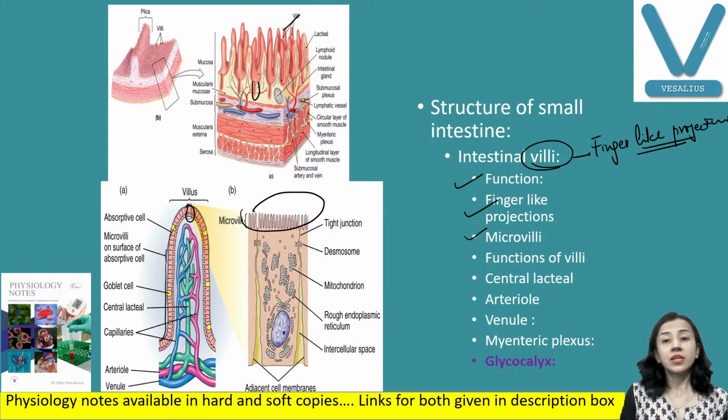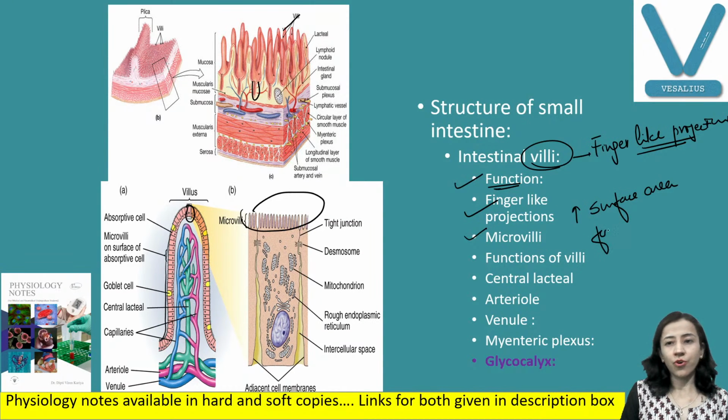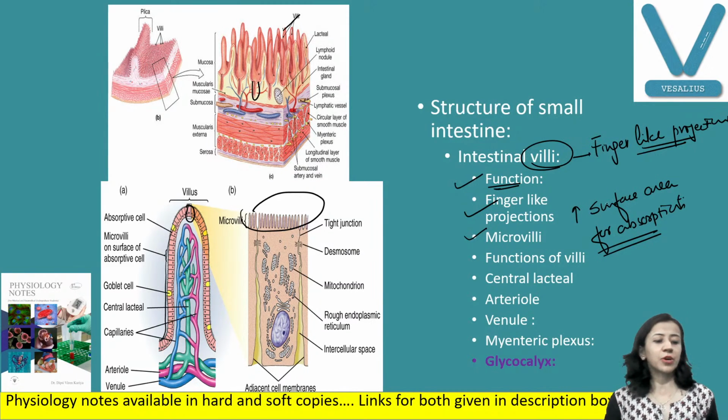Now, another important thing here is, what is the function of villi and microvilli? These villi and microvilli increase the surface area of intestine, surface area for absorption. So you can say that absorption gets increased because of the presence of these villi. Fine. So this is the structural difference in the small intestine mucosa.